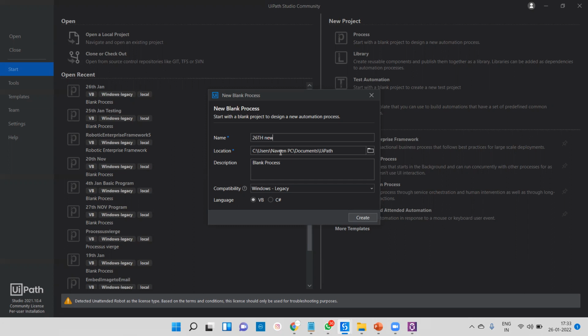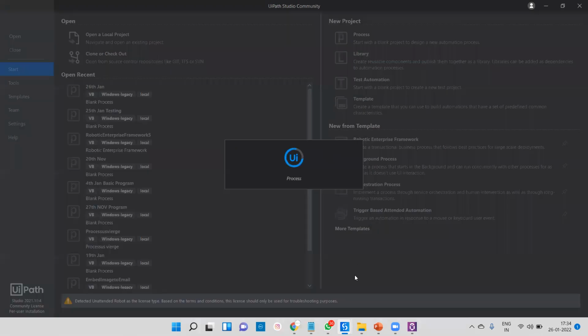And the second thing is location. Try to understand guys, if you install this UiPath on your laptop, automatically in the Documents folder it's going to create one UiPath folder, and inside your UiPath folder whatever program you create is saved automatically. Description is not mandatory, and by default you have to provide VB.NET as the language and click create. Okay, simple, you are able to create this type of thing.